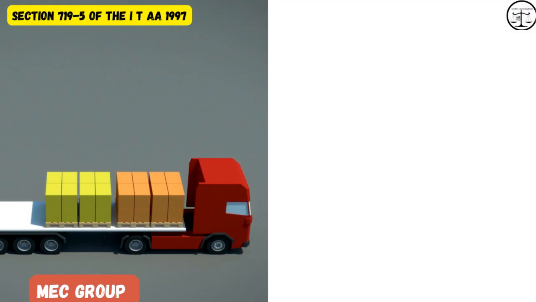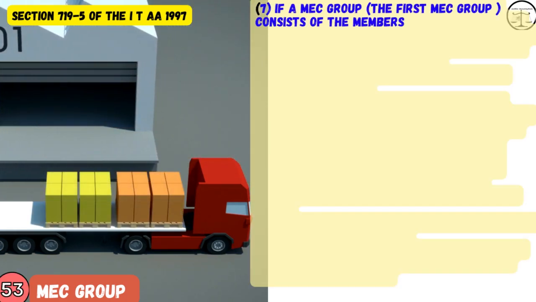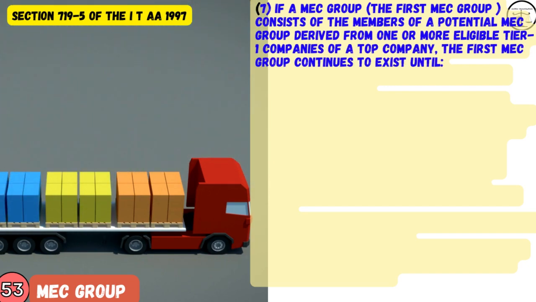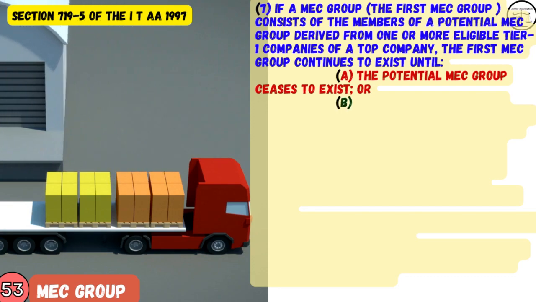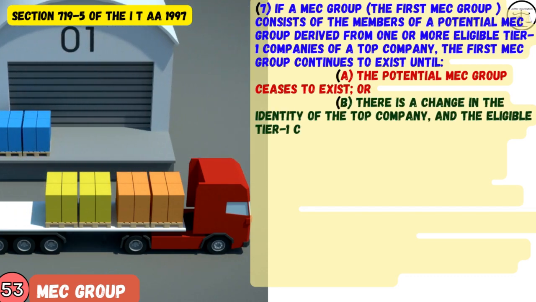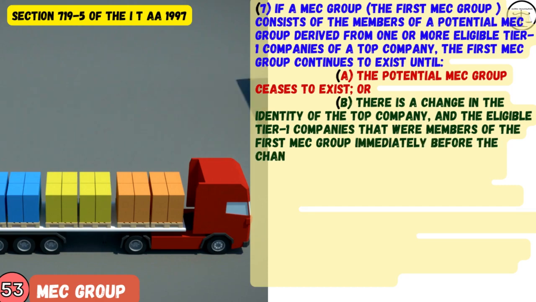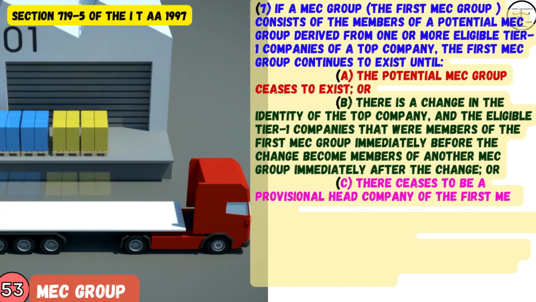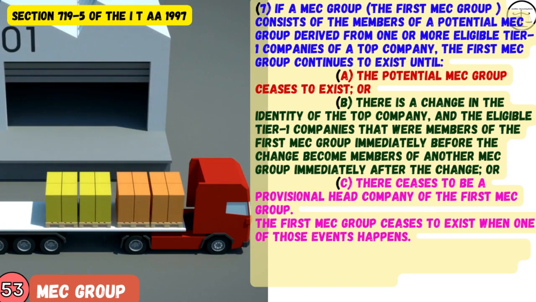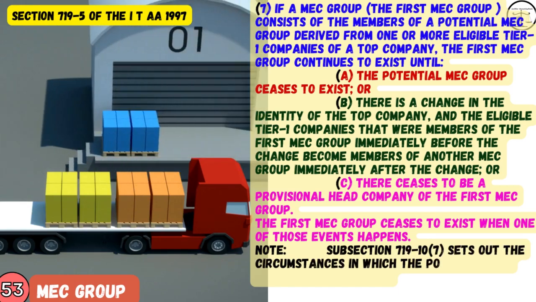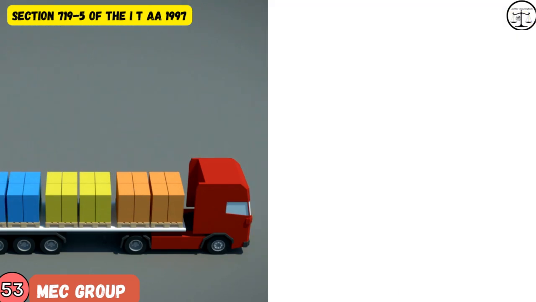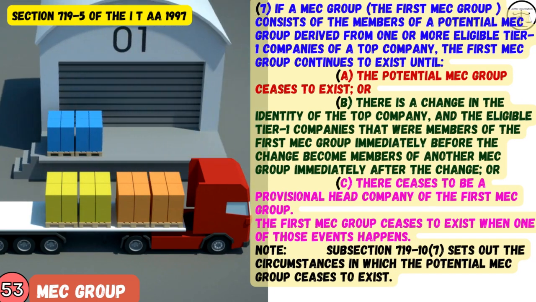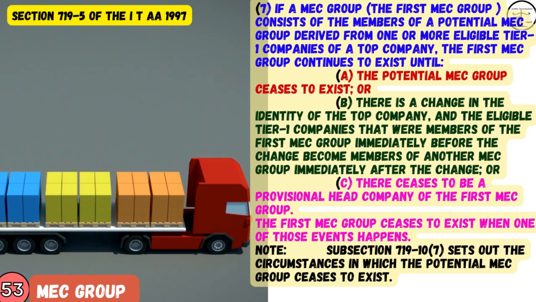Continued existence of MEC group. 7. If a MEC group, the first MEC group, consists of the members of a potential MEC group derived from one or more eligible Tier 1 companies of a top company, the first MEC group continues to exist until A. The potential MEC group ceases to exist, or B. There is a change in the identity of the top company, and the eligible Tier 1 companies that were members of the first MEC group immediately before the change become members of another MEC group immediately after the change, or C. There ceases to be a provisional head company of the first MEC group.